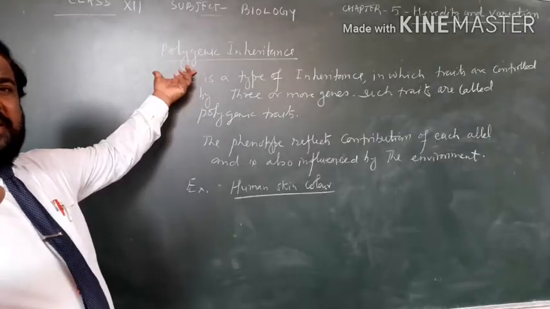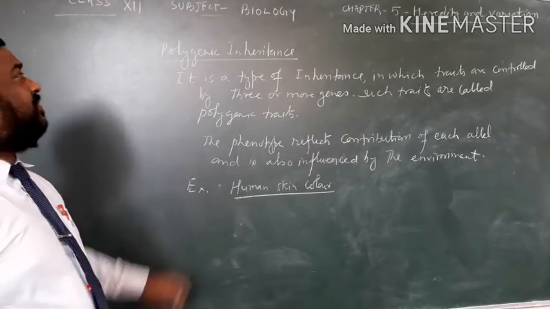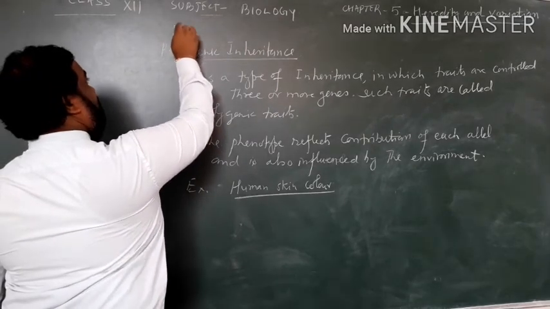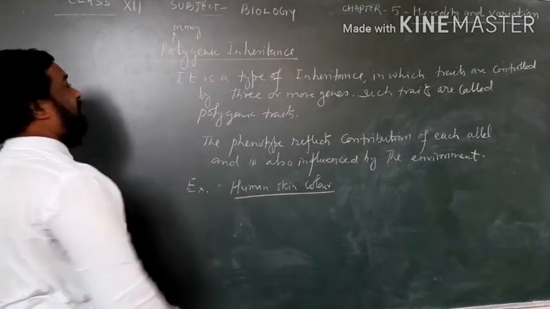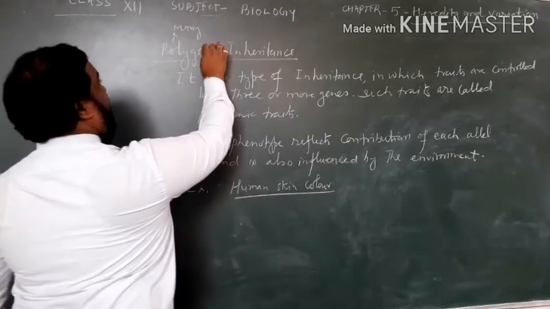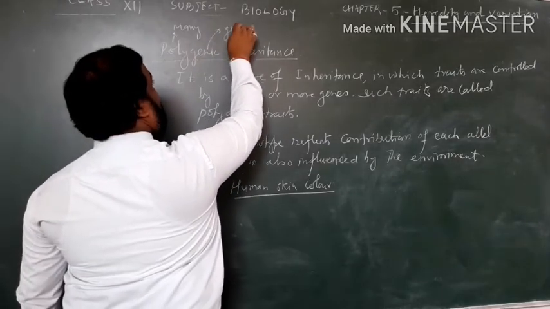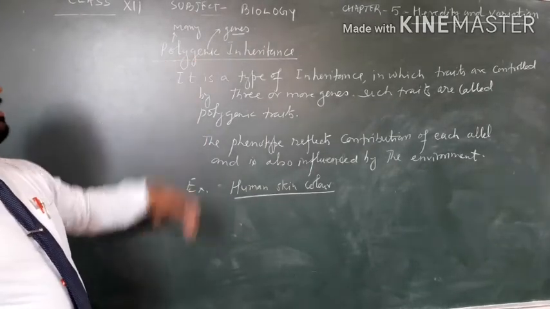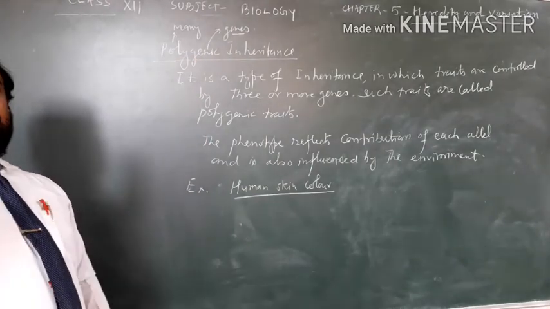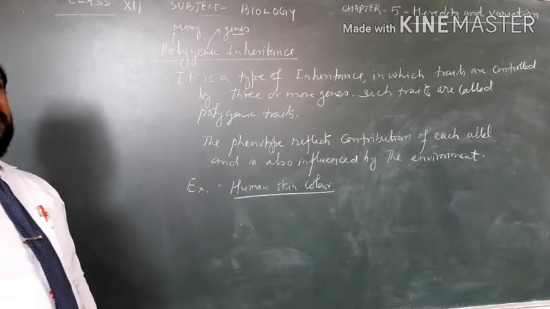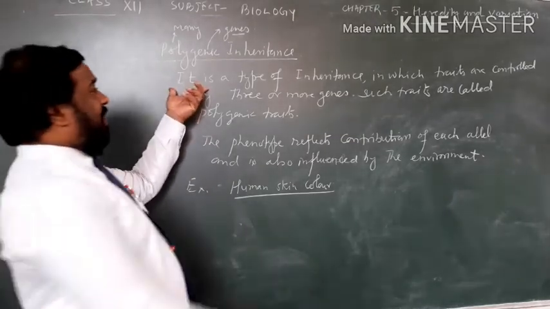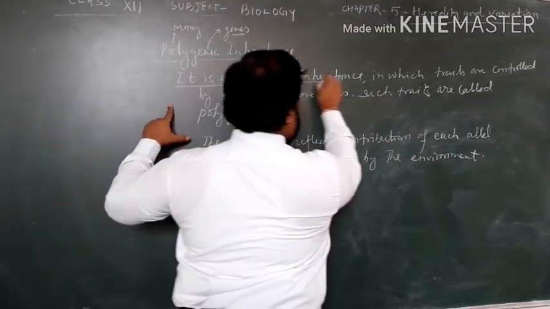This is polygenic inheritance. Here poly means many and genic means genes. Means in this phenomenon, many genes can participate for a single character.